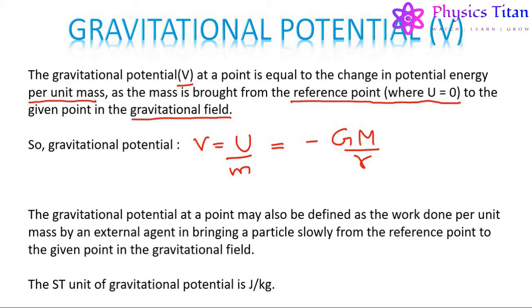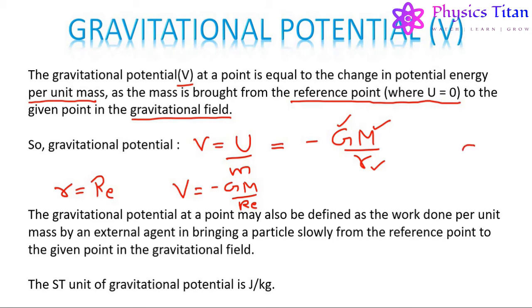Now, for an object near or on the surface of Earth, the r becomes the radius of the Earth. So, the gravitational potential on or near the surface of Earth will be equal to minus GM upon Re, where M is the mass of Earth and Re is the radius of the Earth. Now, in this formula, G is constant, mass of the object is constant, and if we fix the r, that is the distance between the centers of the two objects, then the gravitational potential will also become constant.